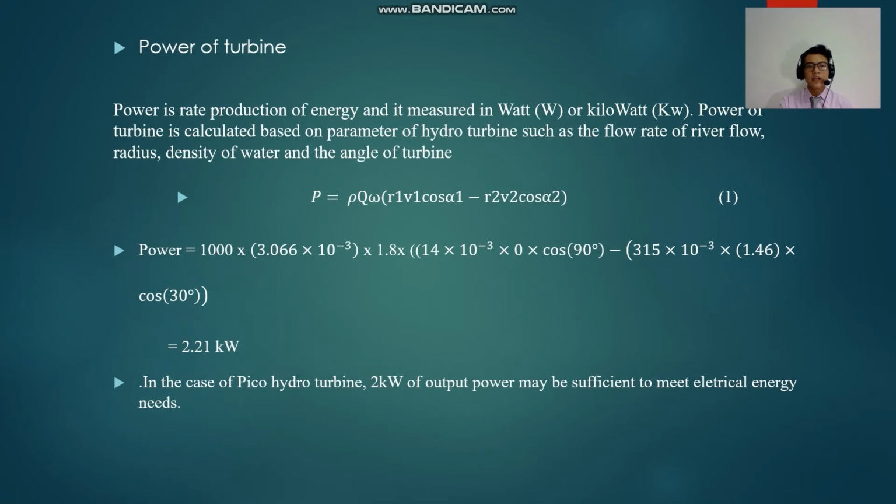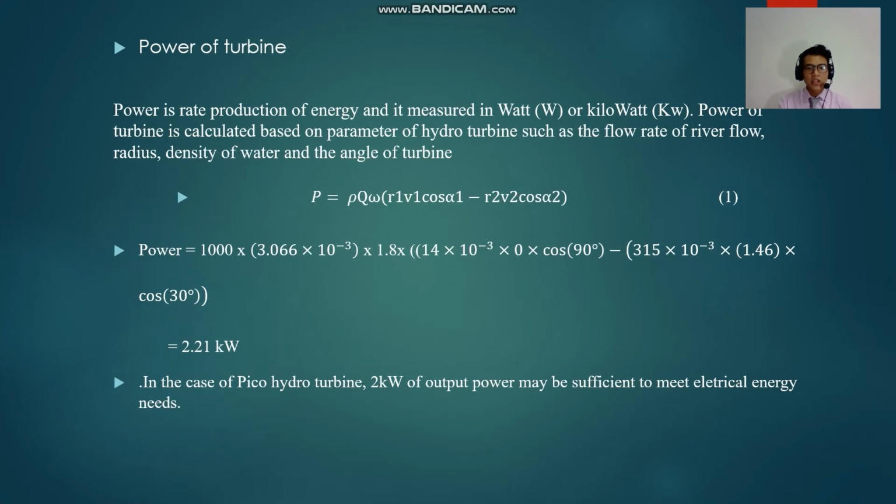Okay, for the power of the turbine, the power is the rate of production of energy and is measured in watt or kilowatt. The power of the turbine is calculated based on the parameters of the hydro turbine such as the flow rate of the river flow, radius, density of water, and angle of turbine. So that one is the equation for the power of the turbine. We put in all the information such as the density, the flow rate that we got before, the omega, and the radius of the turbine. We put it in the equation and then we got the power of the turbine, which is 2.21 kilowatt.